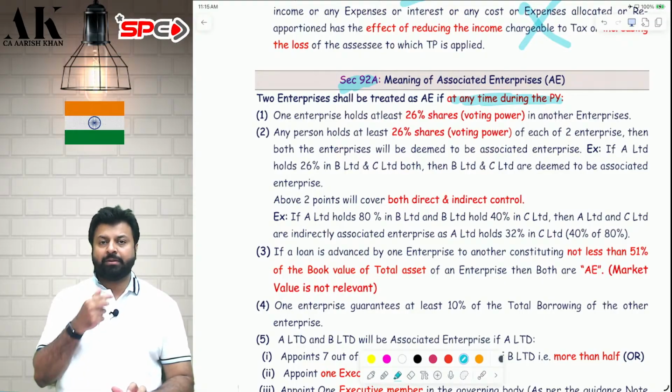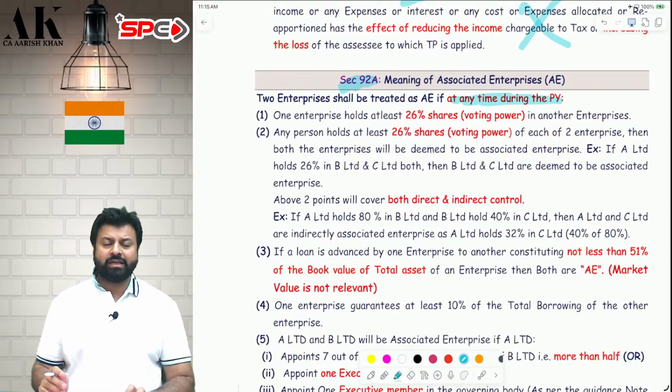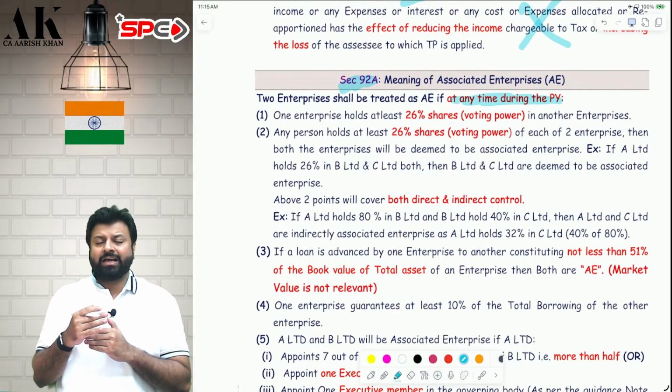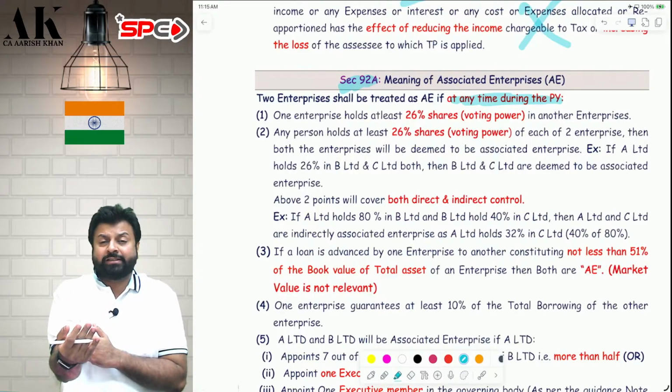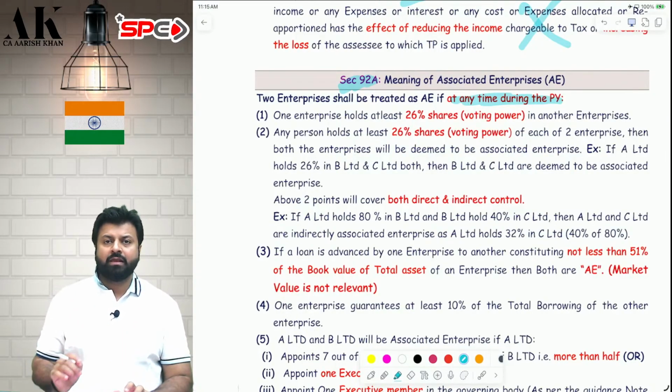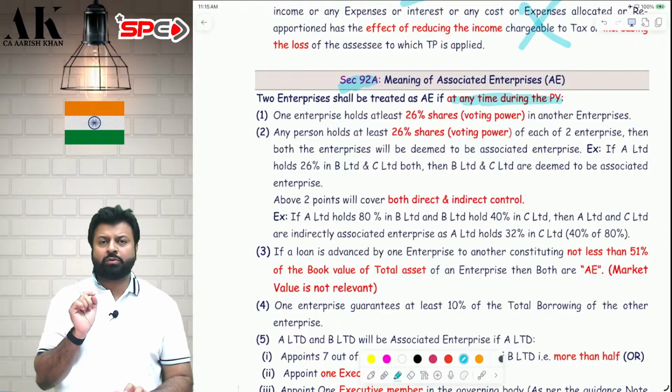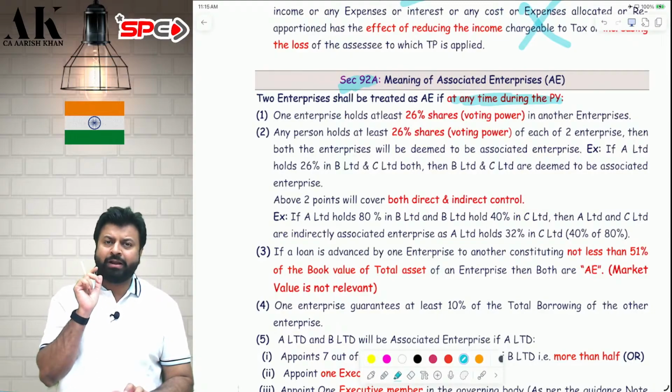If at any time during the previous year any of the activity is happening, you are associate enterprise. It is not necessary that the 12 conditions should concurrently be following throughout the 365 days. Not necessary. If either of the 12 conditions has happened even for a moment during the previous year, then you both are associate enterprise.